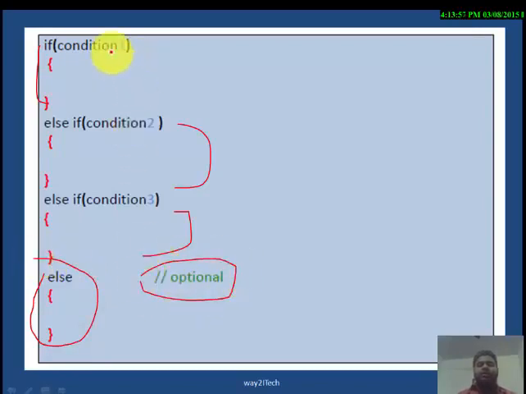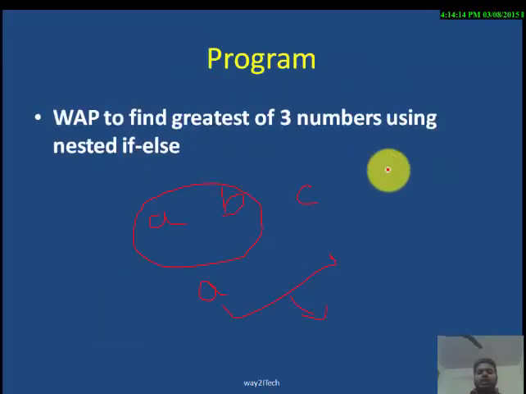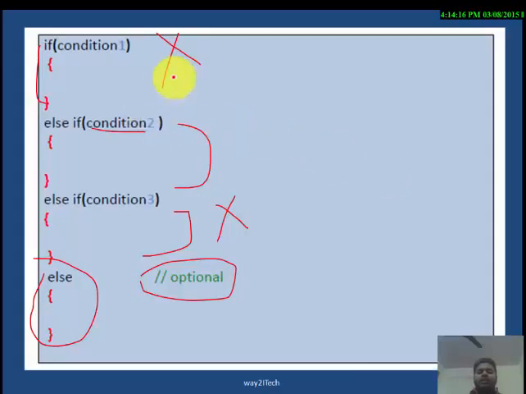Whichever condition is true will execute, and the others will not execute. We are checking multiple conditions here, condition 1, 2, 3 and so on. Every else is associated with the previous if. This else is associated with this if, similarly this else is associated with this if.